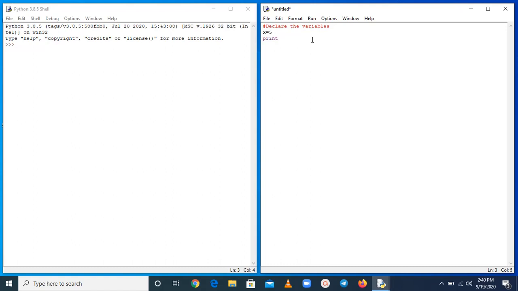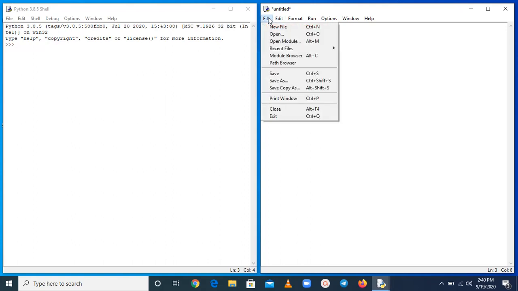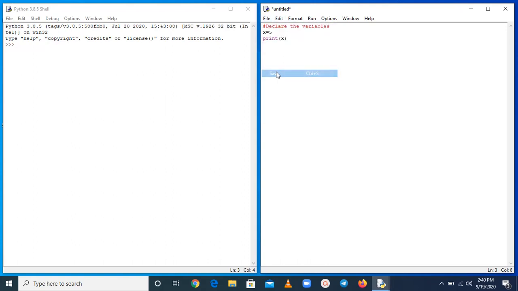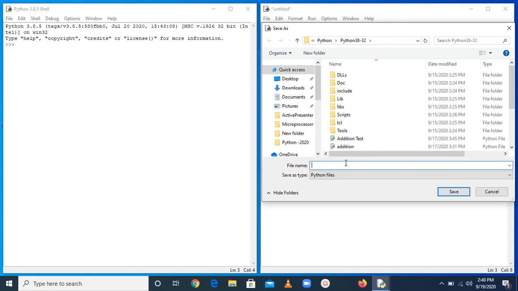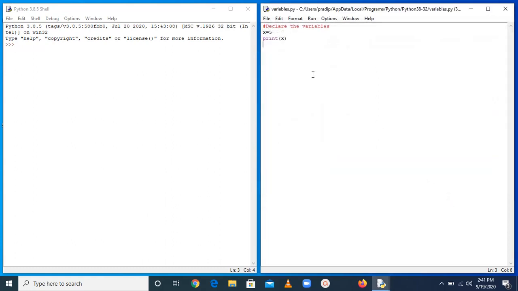Just write print x, save it, and just take a name, variables. Save, now run it. So, here you can see 5. Okay. So, I think there is no issue.